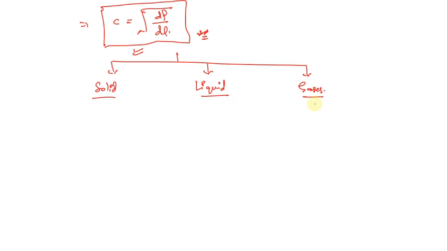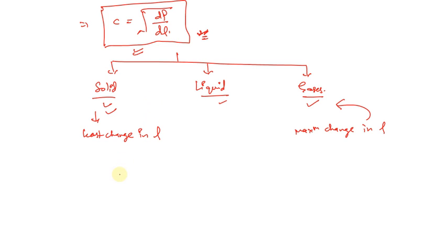So the maximum freedom is in the gases, and the level goes down in the liquids, and the least movement or the least freedom is in the solid. So one thing is for sure, that the change in density will be least in the case of the solid. So the least change in density will be in the solid, and the maximum change in density will be in the gases.